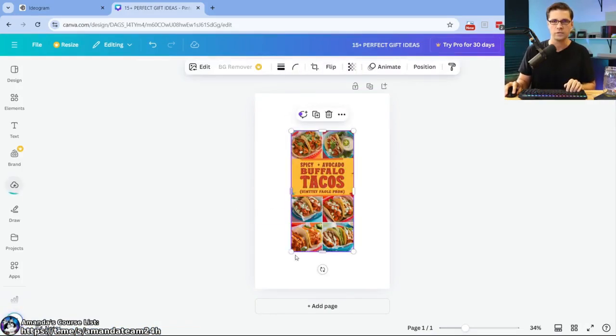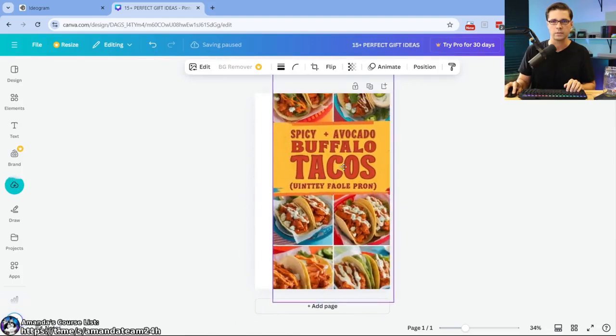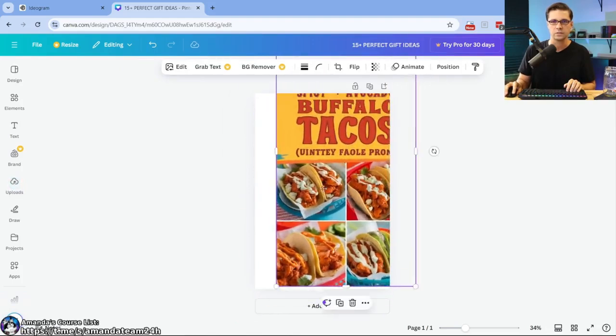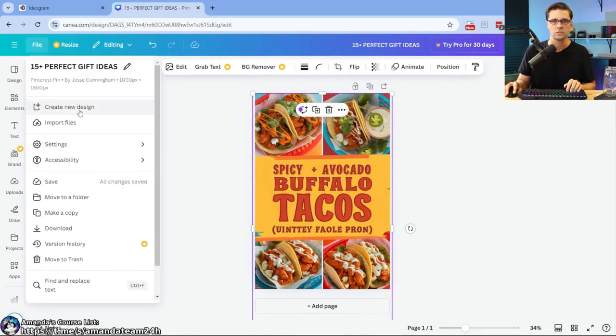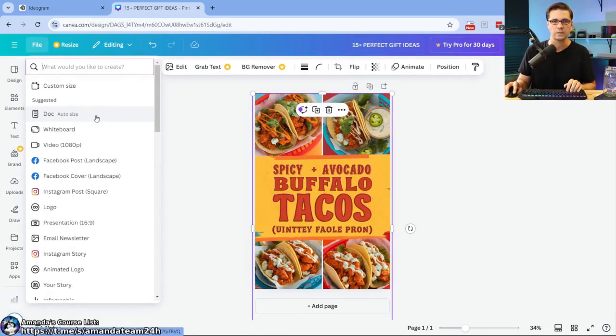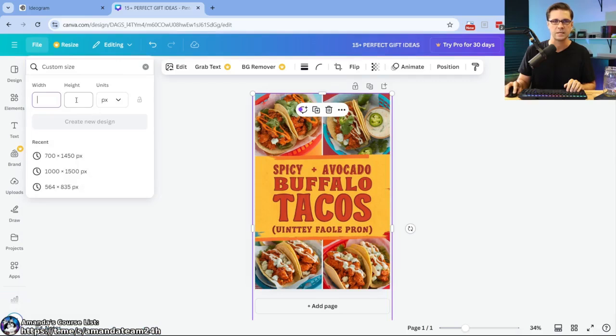So Control V. Let's go here. This is, let's think here. This is file, create new design. Let's do custom size. The height, so the width, let's say is 1,000.